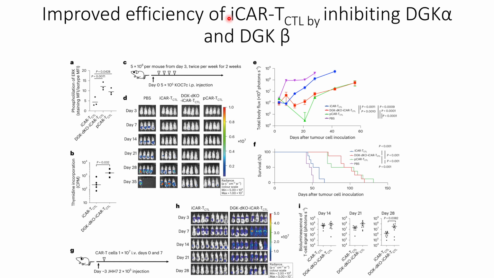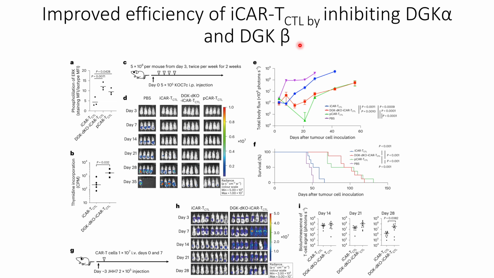First, they tried inhibiting the PD-1 signaling in the iPSCs. However, that did not work, and those results are in the supplemental figures. Thereafter, they tried inhibiting the DAG kinase, which has two different isoforms, DGK alpha and DGK beta.